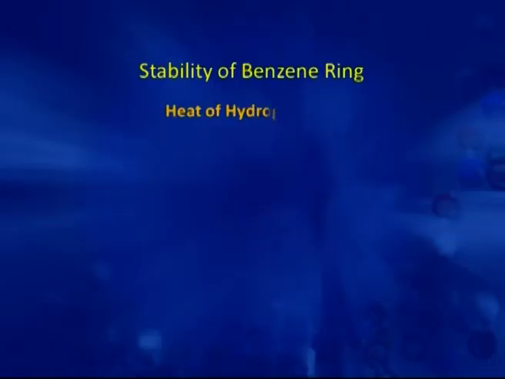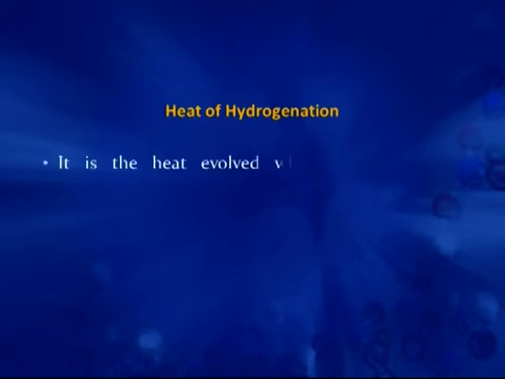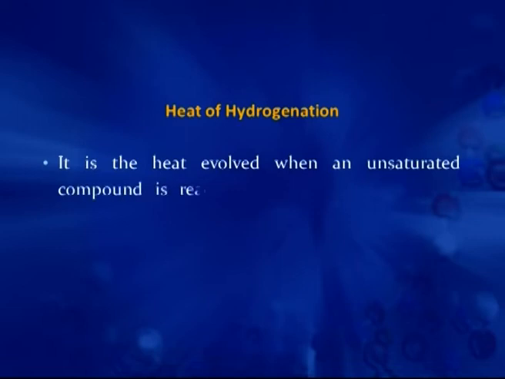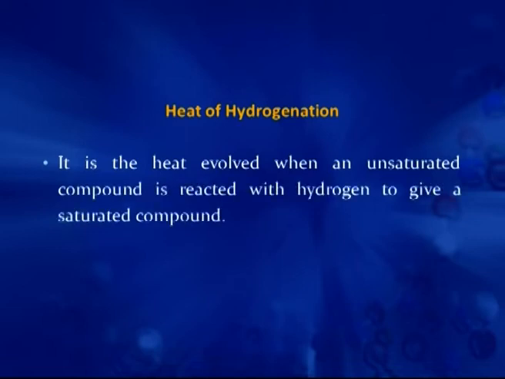So, now we will discuss the stability of the benzene ring. For this we take the experimental data of heat of hydrogenation. You must know what heat of hydrogenation is. It is the heat evolved when an unsaturated compound reacts with hydrogen to give a saturated compound.